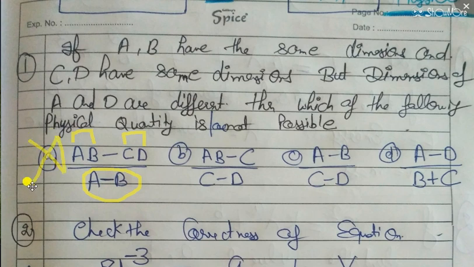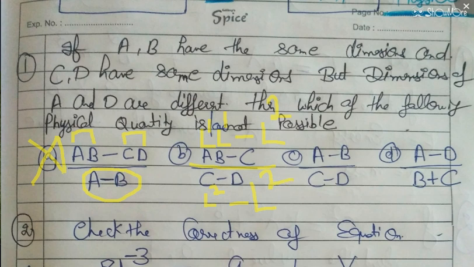I am repeating again. In option number B, let's take an example. L1 is here, and for B minus C, C we have taken as L2. Then C minus D is L2 minus L2. So this can be possible. We can take it as an example. This is not given in the question; we have to consider whether it is possible, so we can take a simple case.